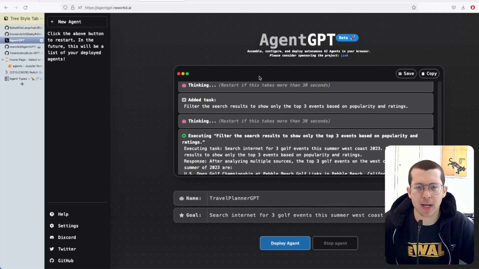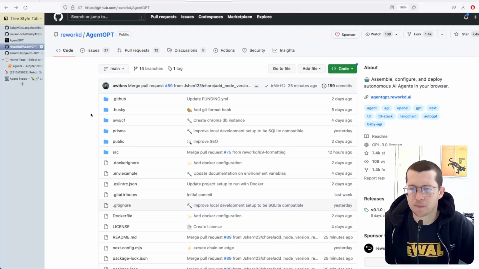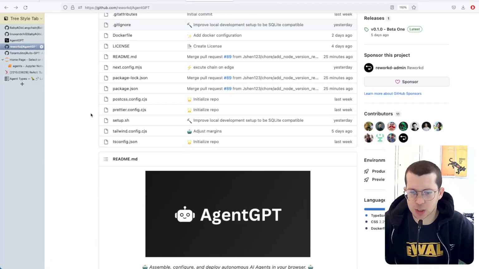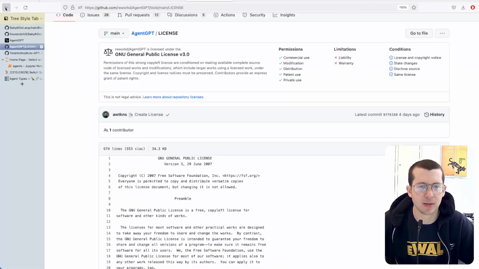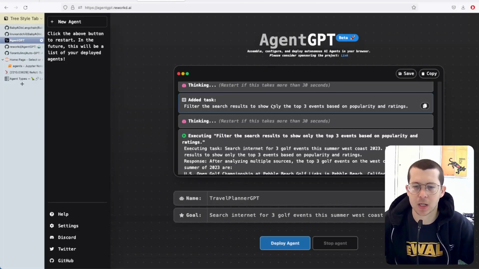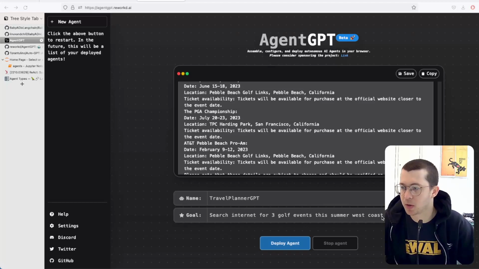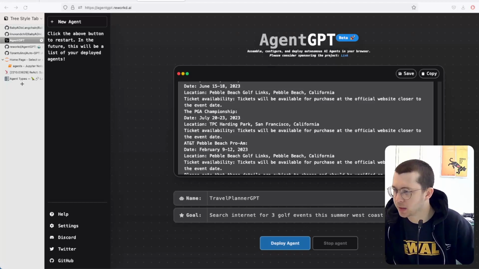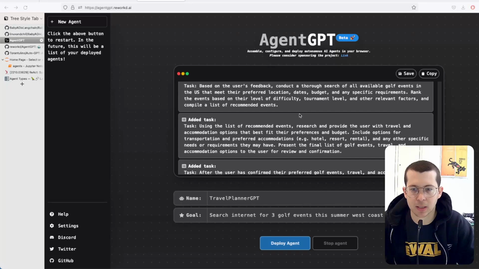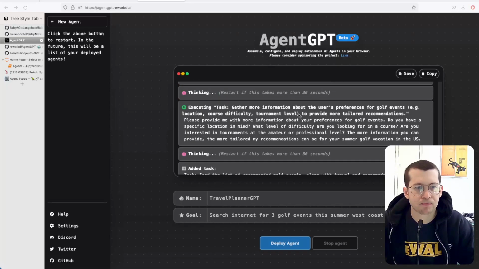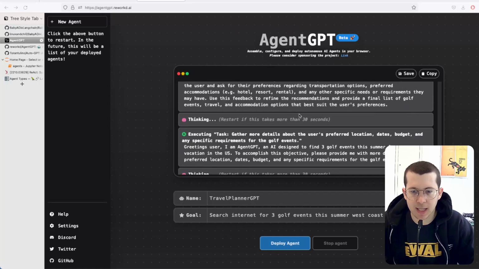For the moment, I'm going to go right into AgentGPT, a JavaScript or TypeScript project. We could probably even clone this and run your own, but I'm going to do it in the browser. So I said Travel Planner GPT is the name of it. I gave it the goal of searching the internet for 3 golf events this summer on the West Coast in 2023. I think that's cut off, but I told it 2023 so it can explicitly know to go out into the internet. And this is a small project, so sometimes it lags.